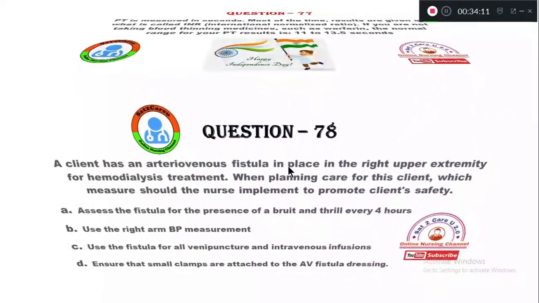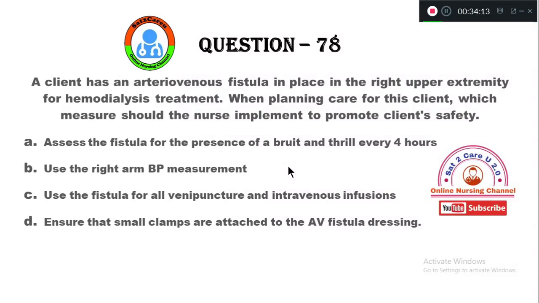Moving on to question number 78. A client has an arteriovenous fistula in place in the right upper extremity for hemodialysis treatment. When planning care for this client, which measure should the nurse implement to promote client safety? Option A, assess the fistula for the presence of a bruit and thrill every 4 hours. Option B, use the right arm for blood pressure assessment.